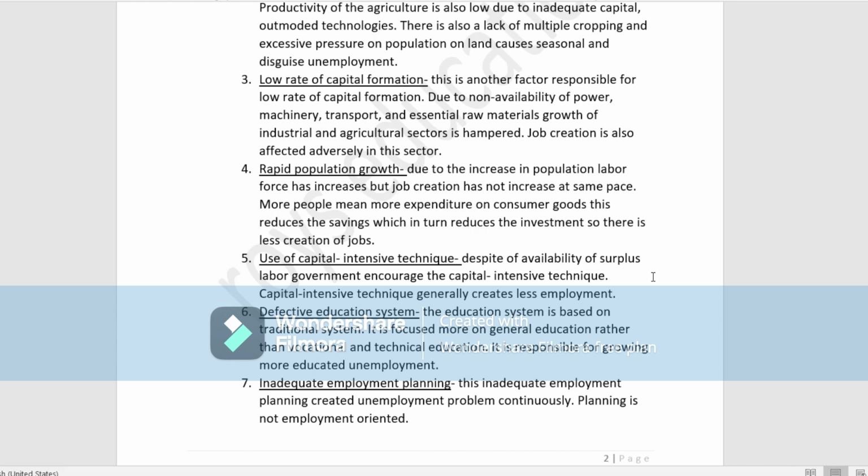Next, inadequate employment planning. This inadequate employment planning also created the unemployment problem continuously. Planning is not employment oriented. We are not focusing on employment, on how we can create employment. We are not focusing on that. So that means proper planning is not there. That is why this is also one of the reasons of unemployment.